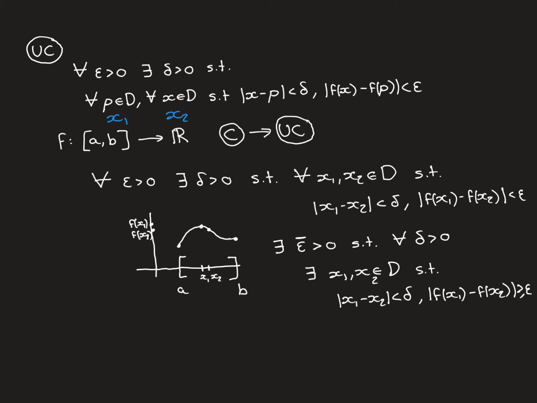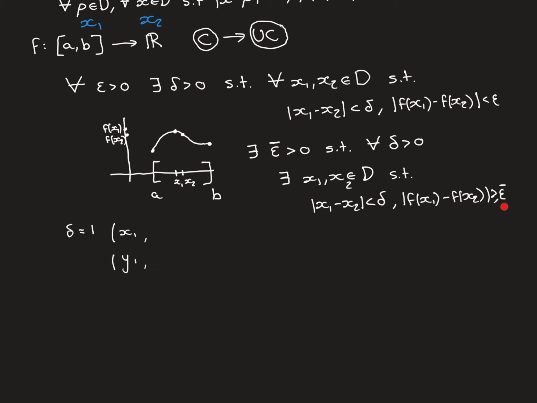So the opposite of that is that there exist 2 points in the domain, x1 and x2, which are close enough to each other, so they are within delta closeness of one another: the modulus of x1 minus x2 is less than delta. But now, if you look at the difference between their image points, the modulus of f of x1 minus f of x2, it's not less than epsilon. Instead, it's going to be greater than or equal to epsilon. So that is the negation of this statement. If this is not true, then this is instead true.